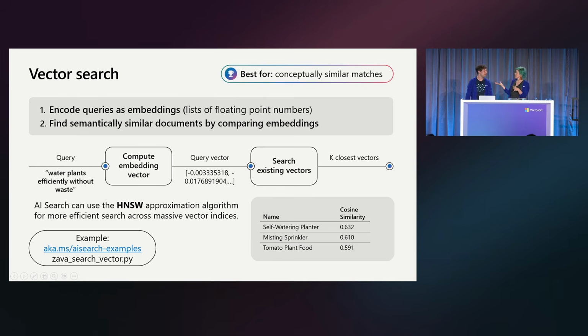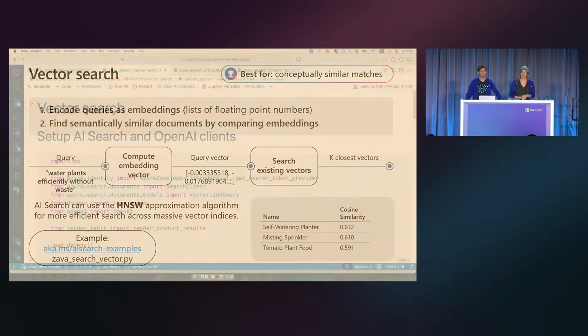And Azure AI Search has very good support for vector search. It was one of the first search engines that added it. You can use it on your documents, and you can also use it if you have massive vector databases. It can actually scale to handle searching across billions of vectors, because it can use this approximation algorithm called HNSW, which can scale to huge amounts of vectors. So vector search is very powerful. Let's see a little demo of that.